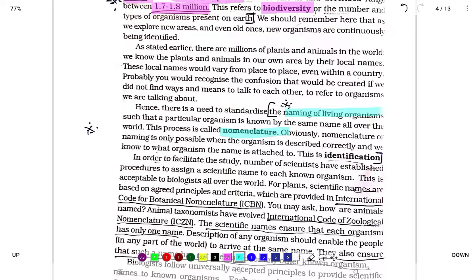Obviously, nomenclature or naming is only possible when the organism is described correctly and we note what organism the name is attached to. This is said to be identification. First is nomenclature and the second thing is identification. When the organism is described correctly, the next step is to find a word or name for it properly. So this is identification.